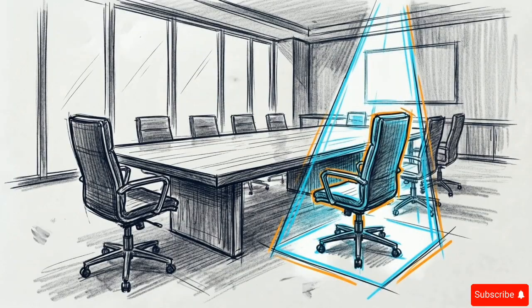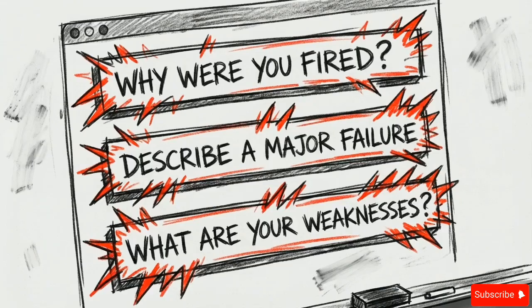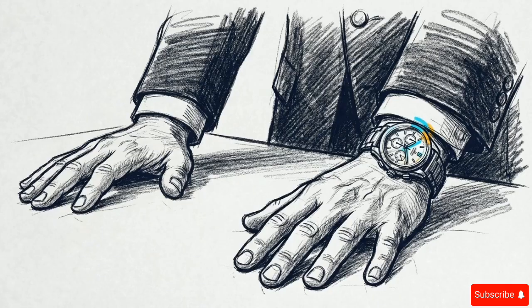This framework scales beyond daily admin into major career milestones, like preparing for a high-pressure investor meeting or a technical interview. In Phase 1, you instruct an advanced reasoning model to evaluate your data and predict your counterparty's strategy. You ask it to find the most difficult, uncomfortable questions they might ask. For Phase 2, turn on AI voice mode. You use the model as a ruthless sparring partner, drilling your verbal responses in real time until you can deliver them with total confidence under pressure.